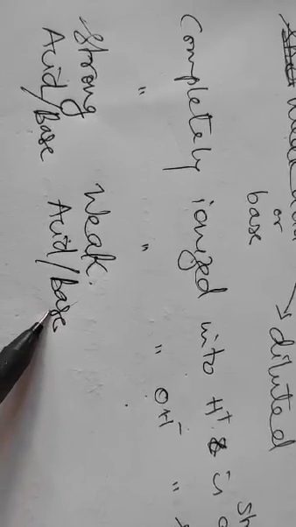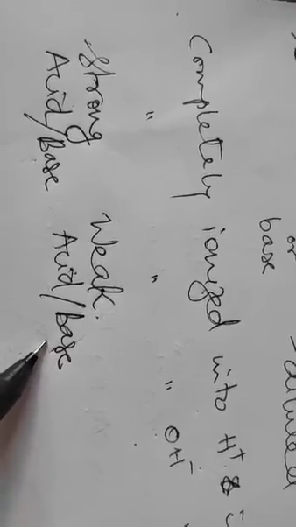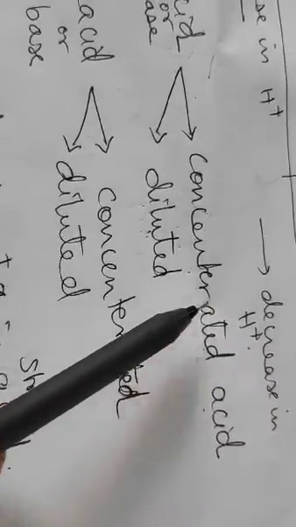Or ammonium hydroxide, which is a base. Then hydroxides which are not completely ionized, say calcium hydroxide, cannot be completely broken down into OH-, and hence you call them a weak base. So strength and weakness you cannot change. It is present in the acid or the base. It's its nature. What you can change is the concentration or the dilution. That part can be changed.